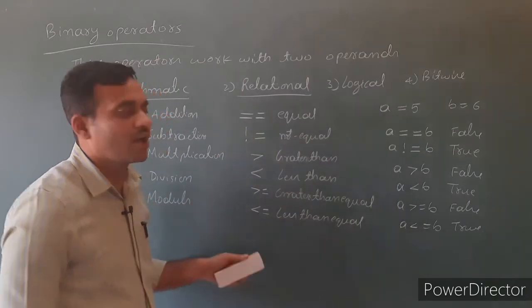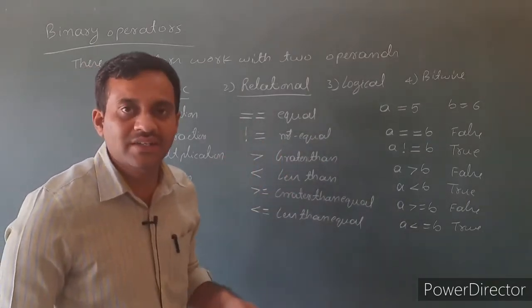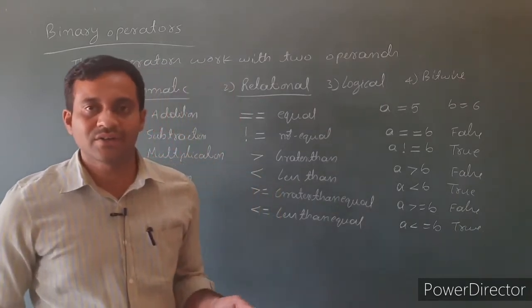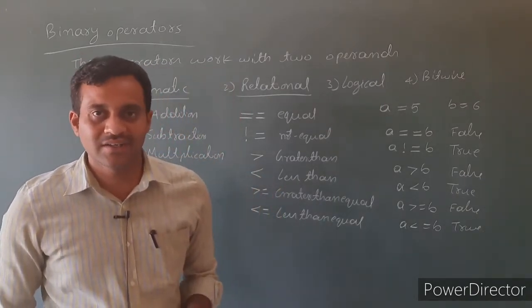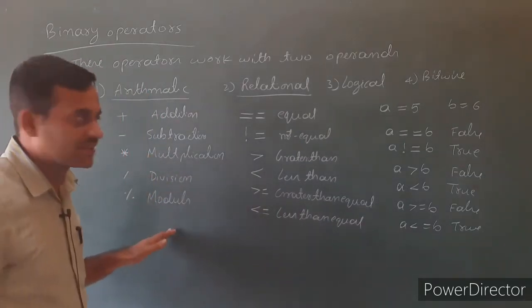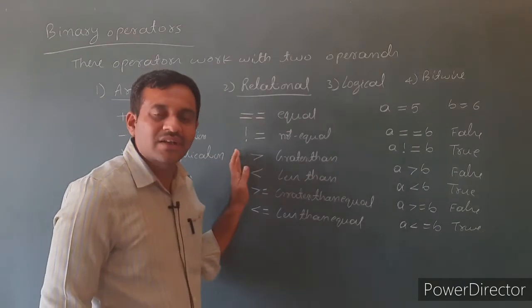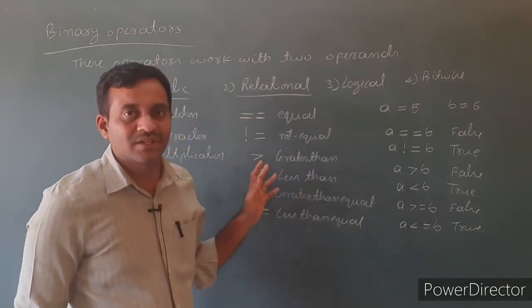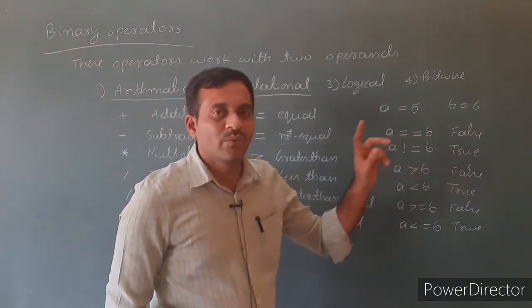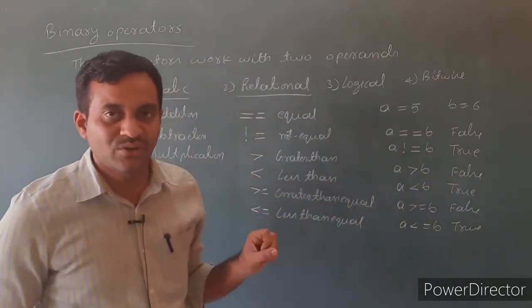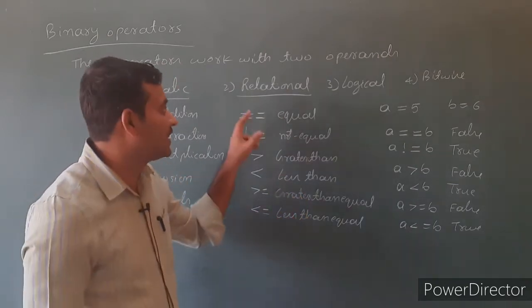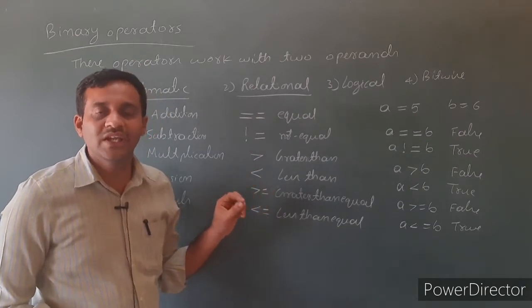So all relational operators return either true or false result. Arithmetic operators are used to perform basic arithmetic operations. Relational operators return either true or false, that is called a Boolean result. Here true represents 1, false represents 0. The true and false results are also called Boolean results. So relational operators return Boolean results.